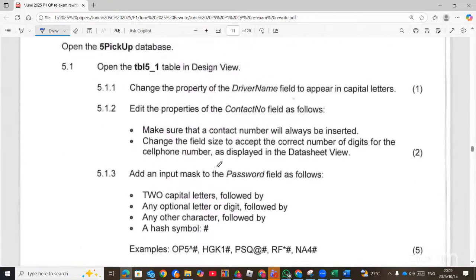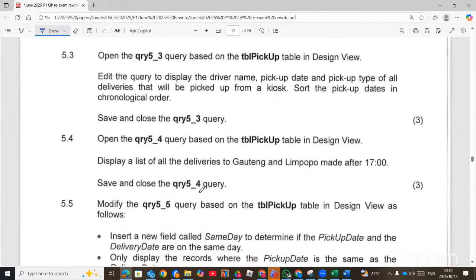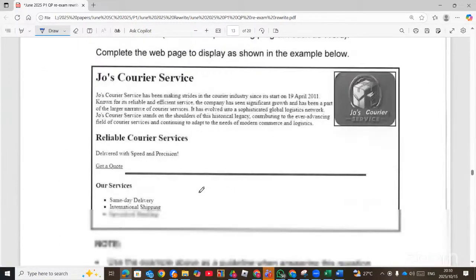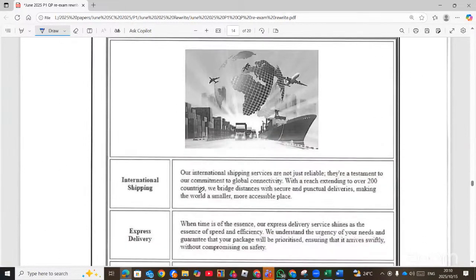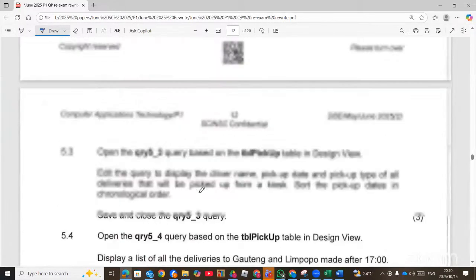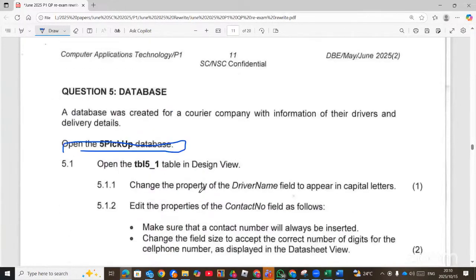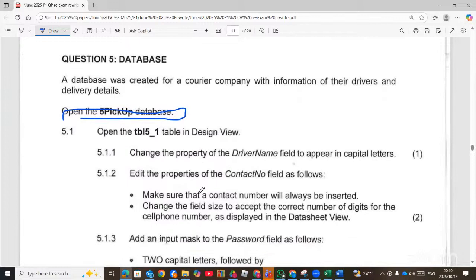Right. Let's move straight to database. Then I will know that I will be left with HTML and the last one, which is also spreadsheet. So I will start without wasting much time. I'm going to start with database. Remember, I have not even spent 2 hours. So meaning in examination, you should make sure that in 2 hours you are done with spreadsheet and Microsoft Word. Now let me open Pick up.